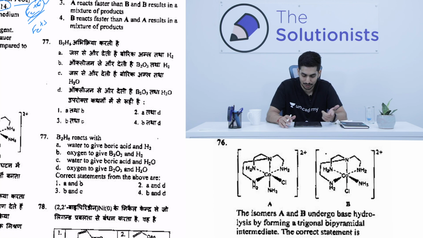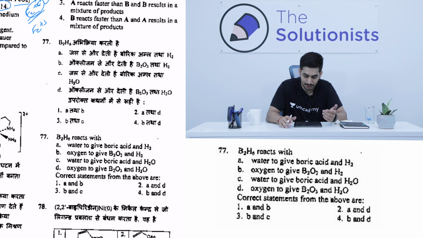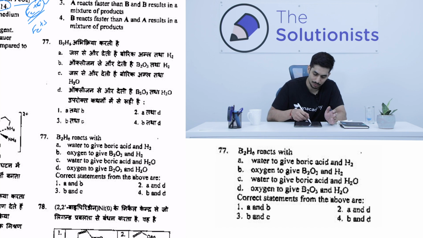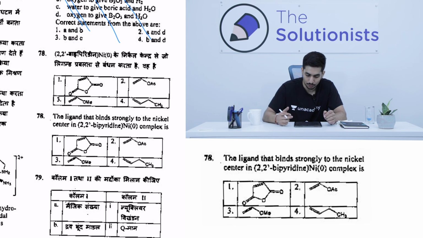Now again, this is a question from inorganic chemistry, the main group part, where it's talking about the reaction of B2H6. Over there it was decaborane, over here they have given B2H6. To be very honest, I do not go deep into the main group chemistry equations, so I'll skip this question. I'll not come back because I don't have any idea about it. 77 I'm skipping totally.